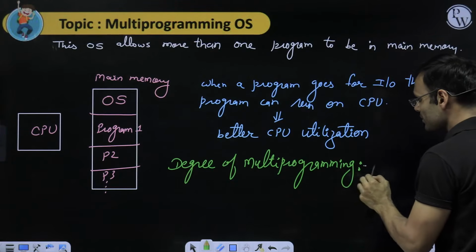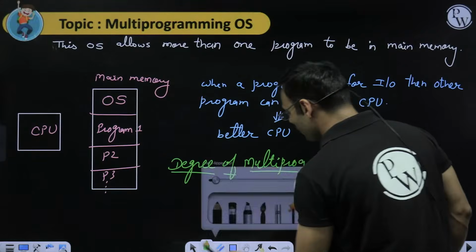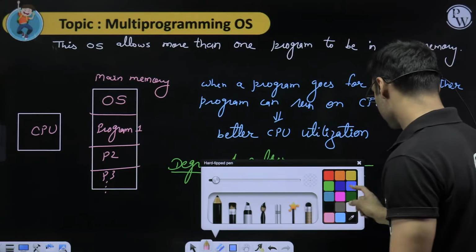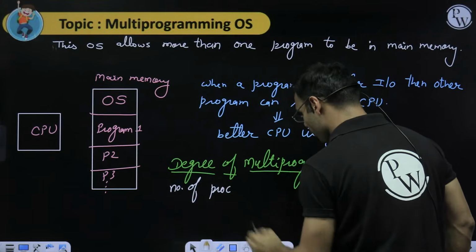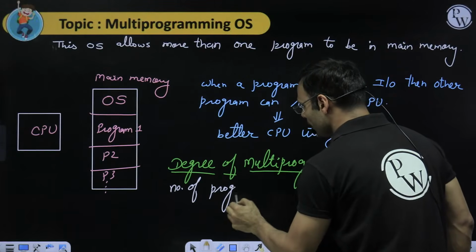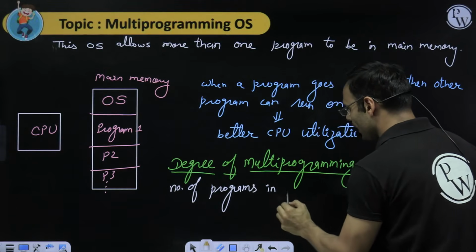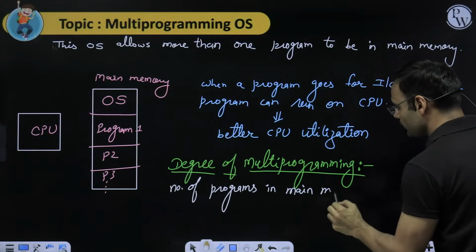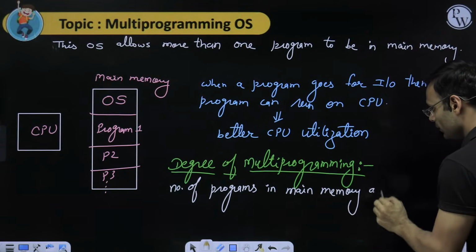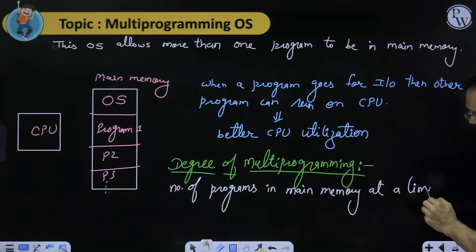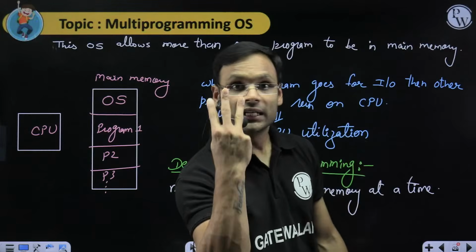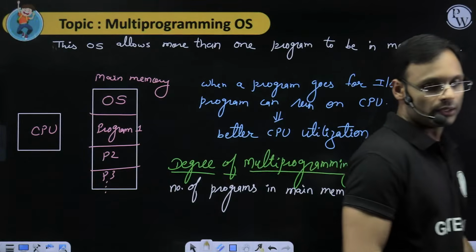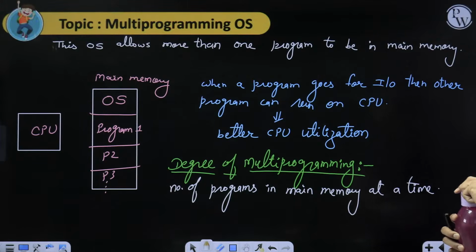The number of processes or programs in main memory at a time is called the degree of multiprogramming. Currently, as per this diagram, 3 programs are there in main memory, which means the degree of multiprogramming is 3.